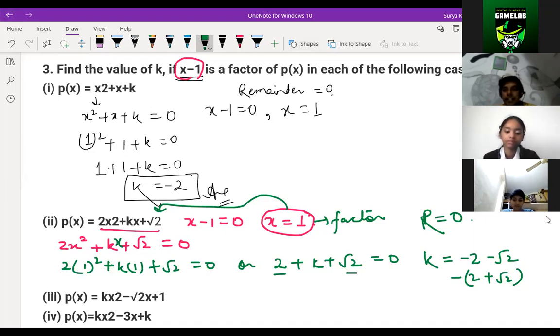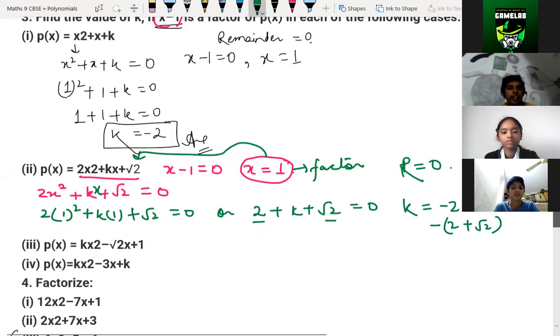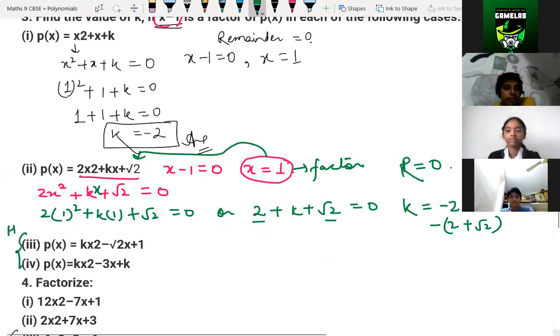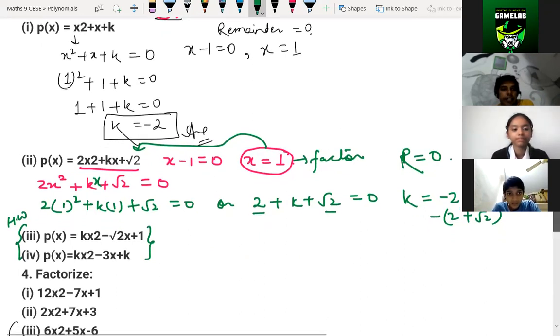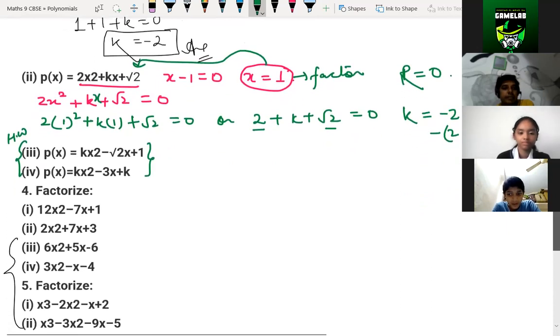So you have this textbook with you, right? The NCERT textbook. Yes, sir. Okay. So do this third question, third and fourth question. Shreyanvi, you will get today and tomorrow time, so write these two for homework. Okay. Yes, sir. All right.